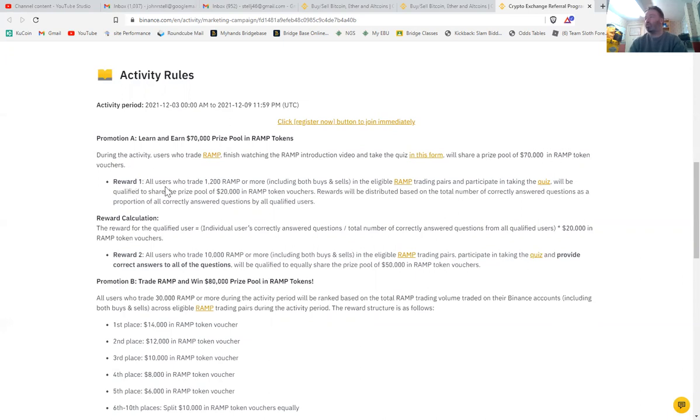Reward one: all users who trade 1,200 Ramp or more, including both buys and sells in the eligible Ramp trading pairs and participate in taking the quiz will be qualified to share the prize pool of 20,000 in Ramp token vouchers. Rewards will be distributed based on the total number of correctly answered questions as a proportion of all correctly answered questions by all qualified users. So that's the reward calculation, and that's the first reward.